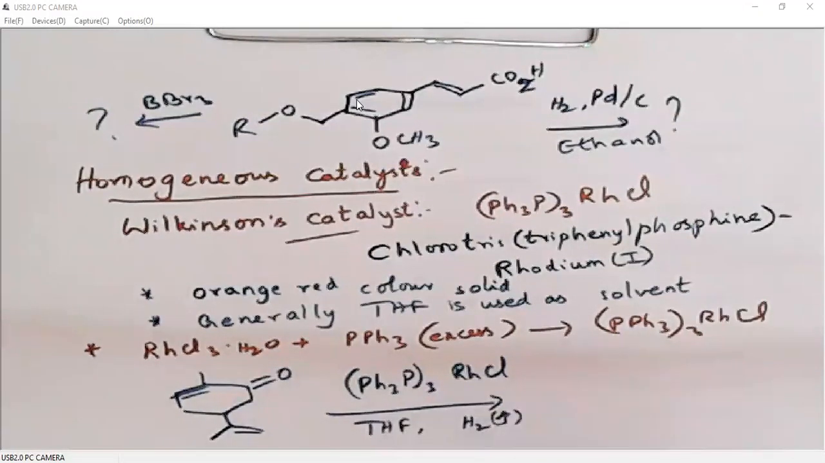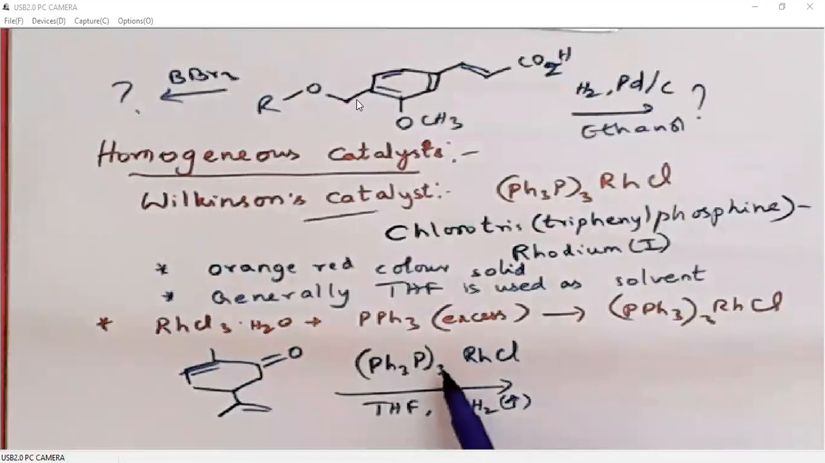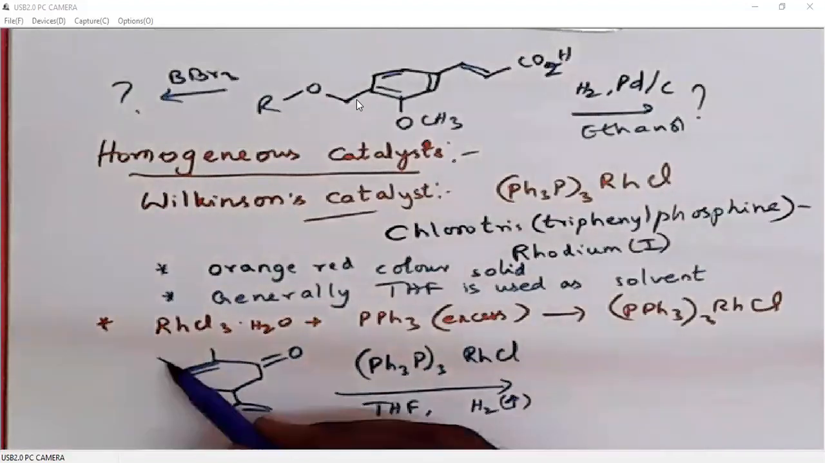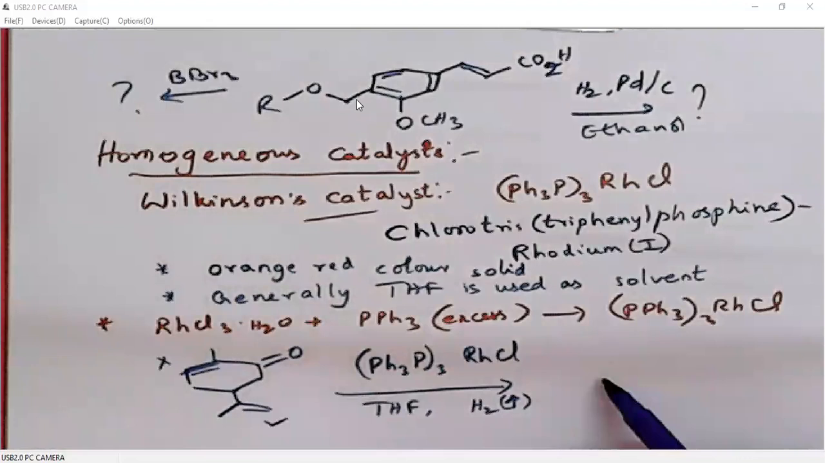H2 is the gas. Because Wilkinson's catalyst is more sterically crowded, it will only reduce the less substituted double bond. So it is a terminal double bond, disubstituted. It is an internal double bond, and it is trisubstituted. So when we look at the stereochemical arrangements between these 2 double bonds, this is more sterically crowded, this is less sterically crowded. So only this double bond will undergo reduction, whereas this double bond will not.